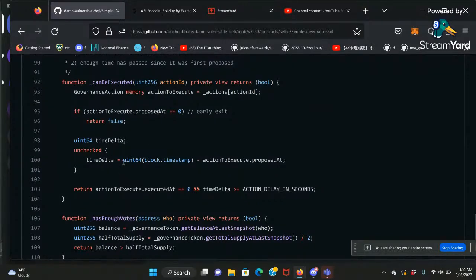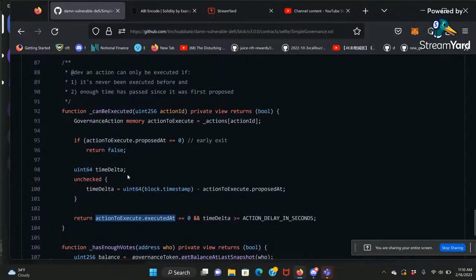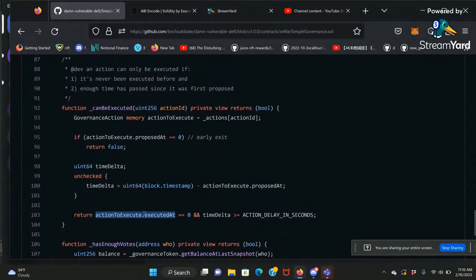And then we are going to check how much time has elapsed since the proposal was proposed. So this is time now minus when the proposal is proposed, then this is the time delta. The delta has to be greater than 2 days. I asked you to change it to 360 seconds. And then this also has to be true, meaning it's not executed before. You don't want to execute it again and again, right? So this is to avoid the same proposal being executed twice. You can only execute it once.